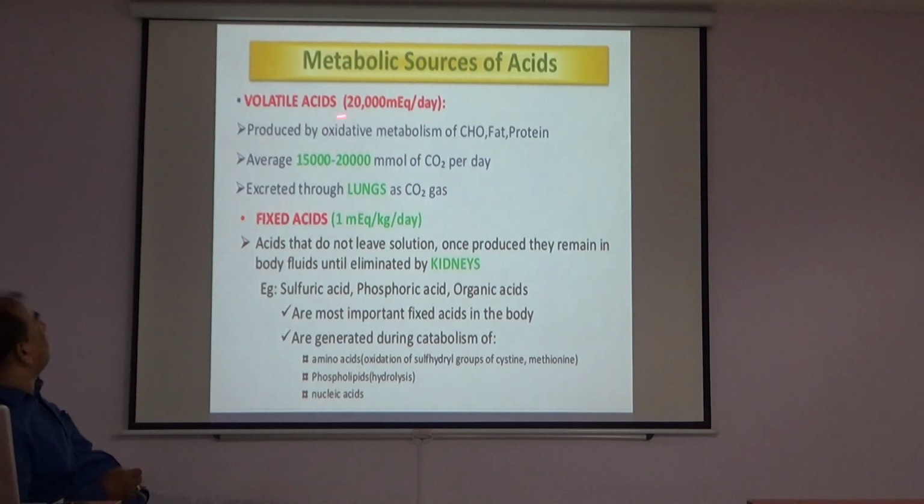Metabolic source of acid: volatile acid, produced at 20 milliequivalent per day. Volatile acids are produced by oxidative metabolism of carbohydrate, fat and protein. On average, 15,000 to 20,000 millimole of carbon dioxide per day is excreted through the lungs as carbon dioxide gas.